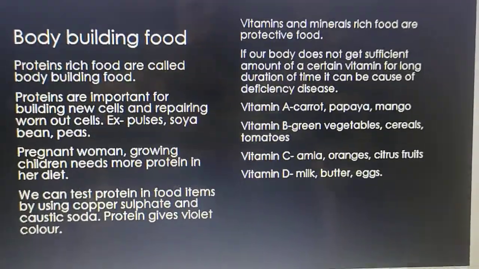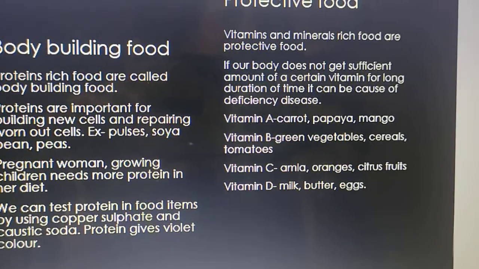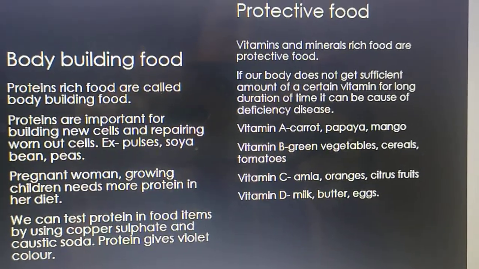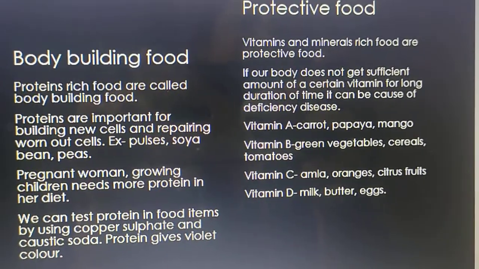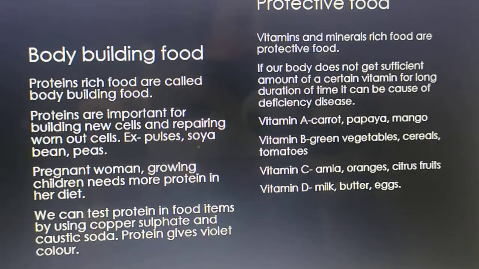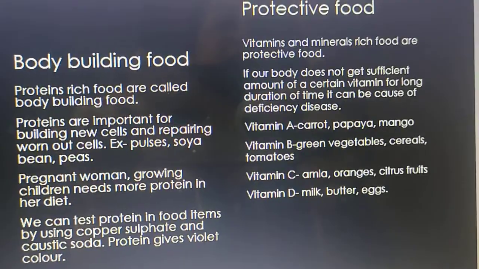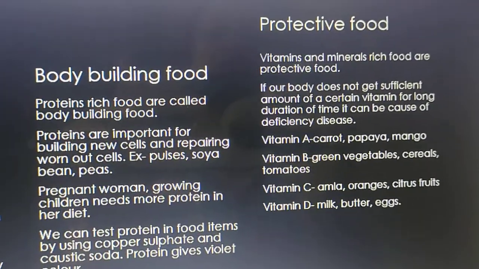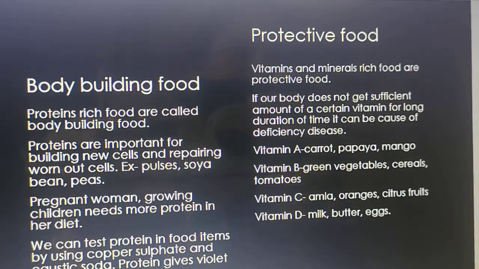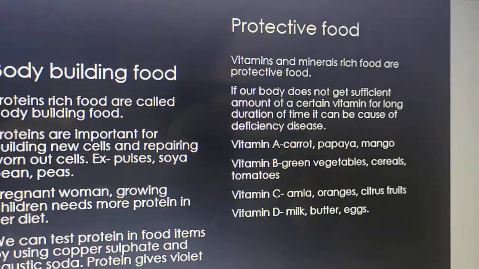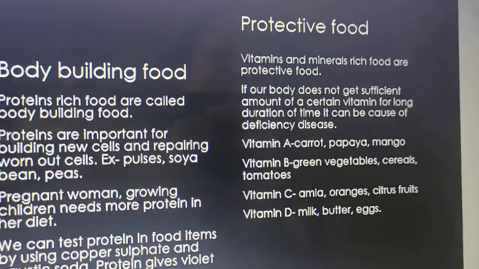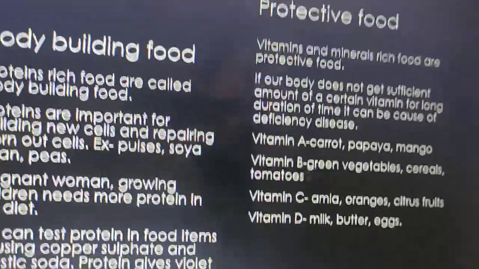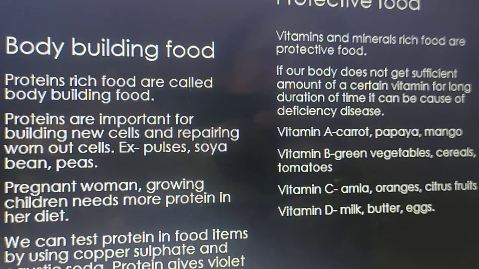Now protective food. Vitamins and minerals rich food are called protective food. If our body does not get a sufficient amount of a certain vitamin for a long duration of time, it can be the cause of deficiency disease. Deficiency disease means, children, I told you earlier also in this chapter, the lack of nutrients, lack of vitamins and minerals in our body leads to deficiency disease.